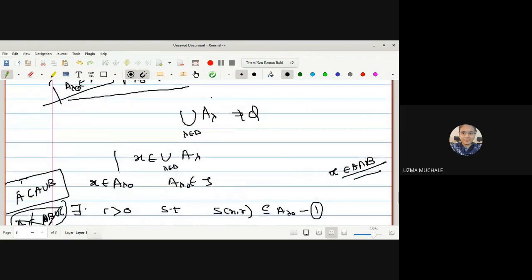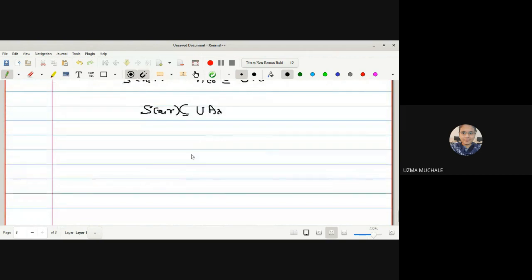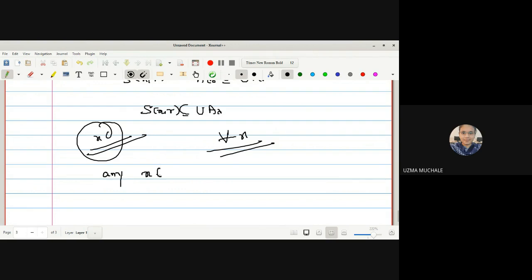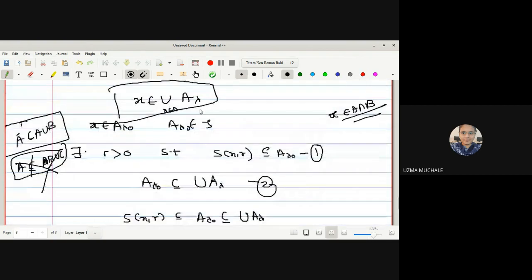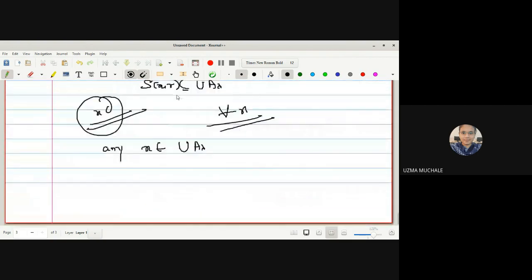What we started with: X is a member of the union of A lambda, and we have proved there exists an open sphere centered at X with radius R which is contained in the union. As X is an arbitrary member, this result is true for every element X. We haven't selected X to be 1, 2, 3, 4 or any particular element. So for any arbitrary element X belonging to the union of A lambda, we have started with this, and we have proved what we have proved.